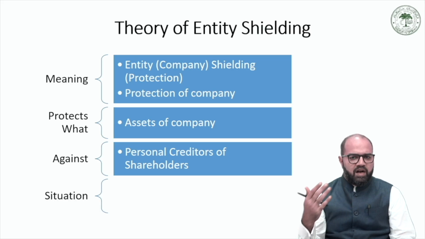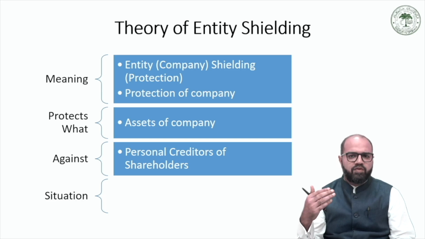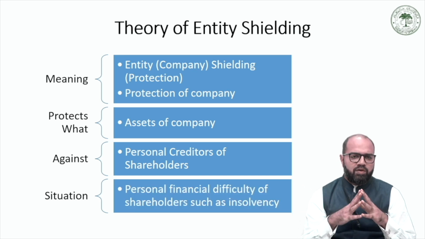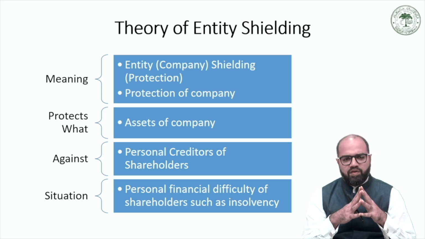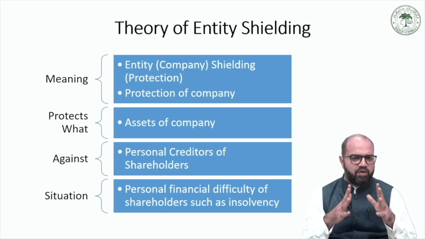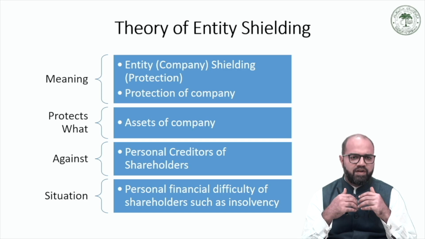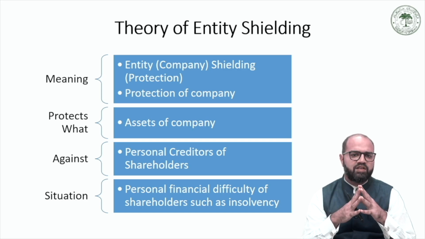So the creditors of a company have priority claims over the company's assets compared to its shareholders. In what kinds of situations does the theory of entity shielding come into action? In cases of personal financial difficulty of shareholders, such as their personal insolvency.